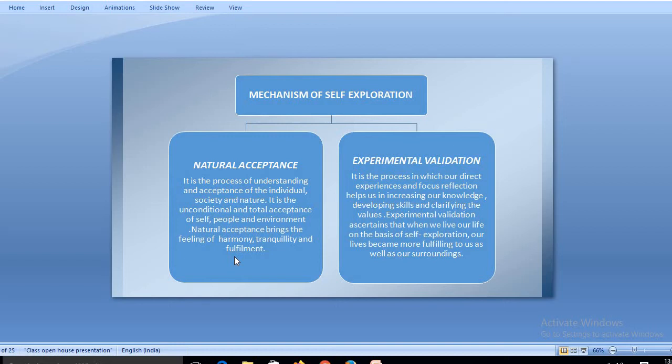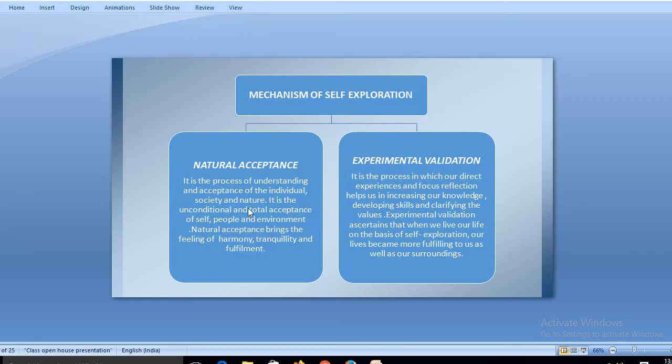Now, what is experiential validation? It is a process in which our direct experience or focused reflection helps us increase our knowledge, develop skills, and clarify values. As I told you before also, experiential validation stands for your experience. A person can groom and polish himself through the experience he gains in his life. So it is a process in which our direct experience and focused reflection increase our knowledge, help in developing our skills, and clarify values in a better way. When you groom yourself over time, the skills that you develop within that time frame are experiential validation.